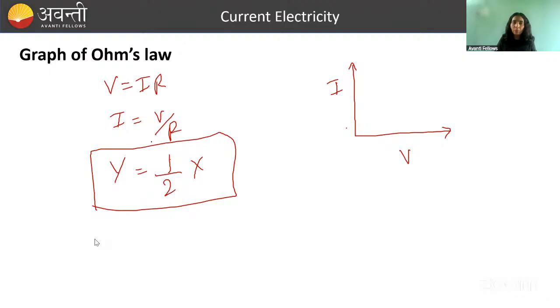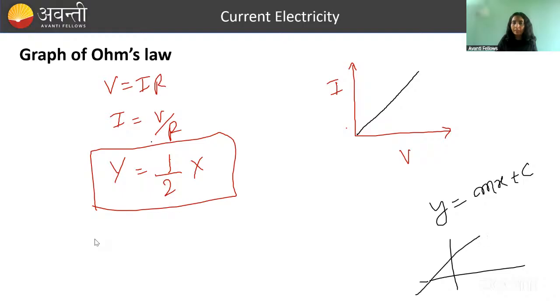And the graph of y equals mx is what? Yes, Srihari. That's great. A straight line with no y-intercept. It means it will pass through the origin, because the general equation of a straight line is y equals mx plus c, where c is the y-intercept. If m is positive, we draw a graph like this. It will have a certain y-intercept. If c is 0, the graph will pass through the origin. This is c. This is 0. So this is the graph.